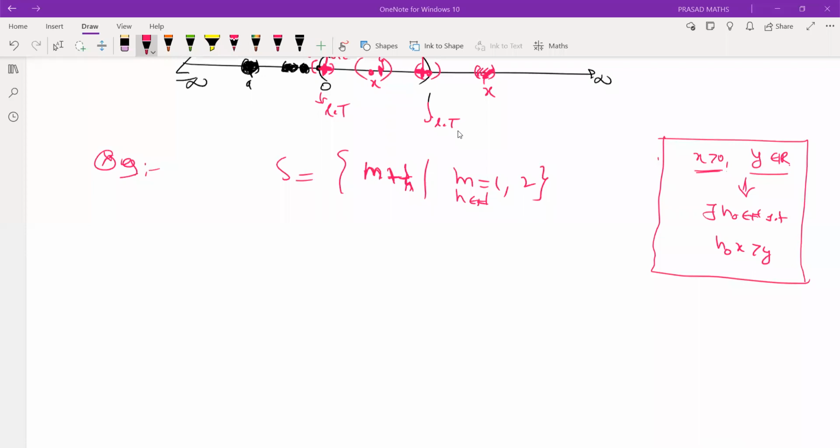Yeah, what are my limit points? Anybody? 1 and 2. Very good. Okay, nice approach. Suppose you take m equals to 1, what do you get?